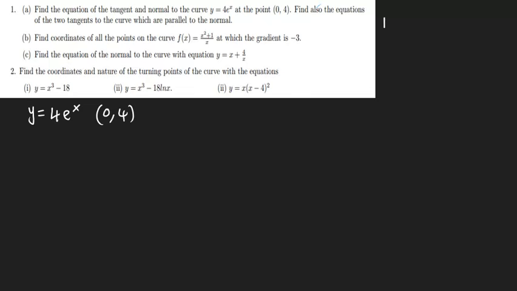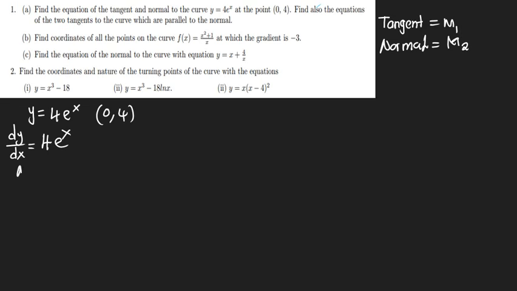So the first derivative gives you the tangent. So concept, if you want to find an equation of the tangent, find the first derivative. If you want to find an equation of the normal, find the second derivative. How do you go about this? We said dy over dx. What is dy dx of 4e to the x? It is simply 4e to the x. So gradient 1 is going to equal, now we have 0 there, so this is going to be e to the power 0. Gradient 1 is going to equal 4.